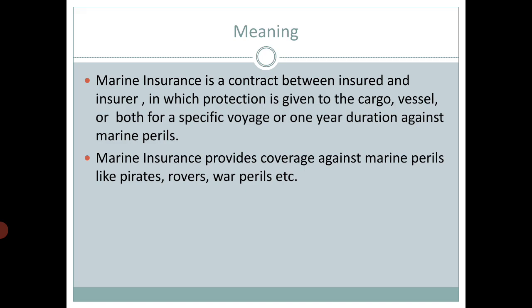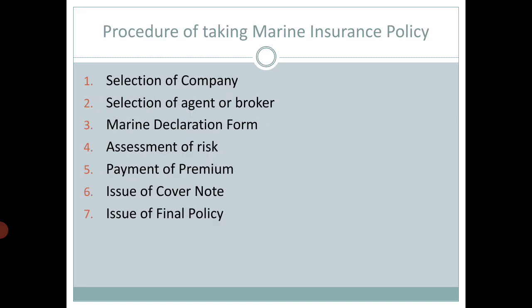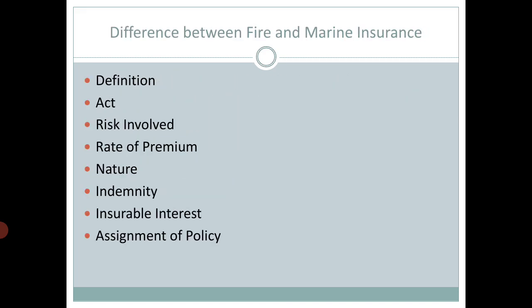So let's see the difference between fire and marine insurance. What is fire insurance? Fire insurance is a contract between the insured and the insurer on a subject matter which can be destroyed by fire elements, and in fire insurance the protection is given against fire perils.